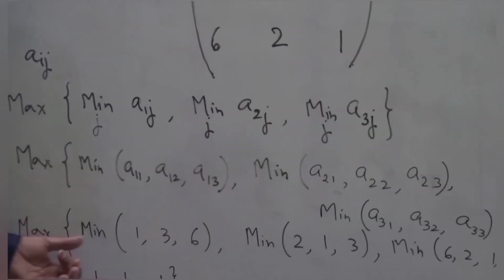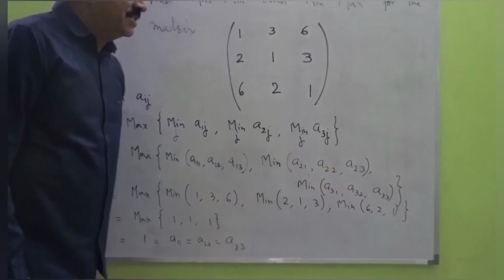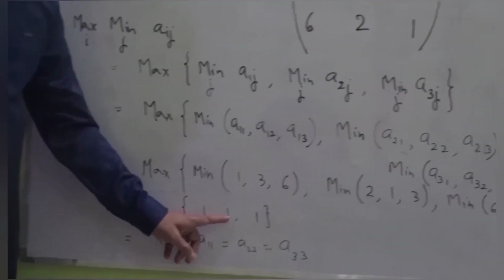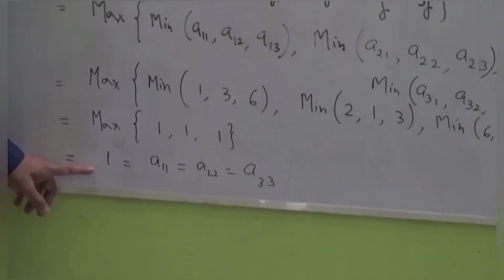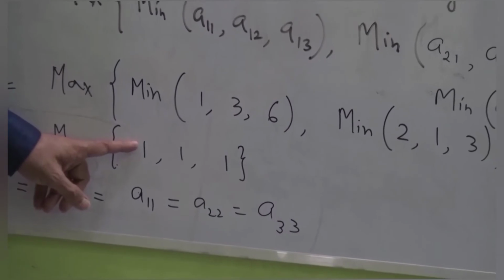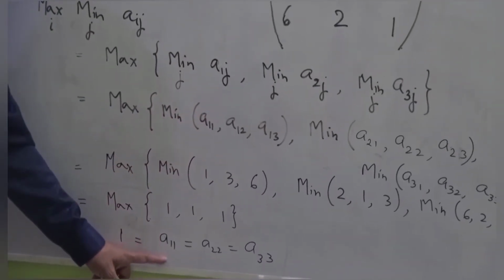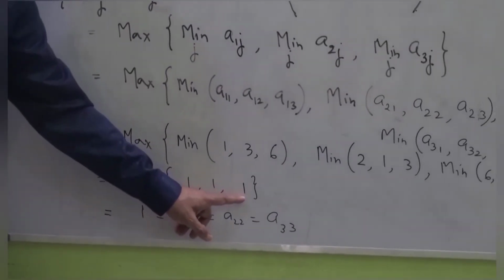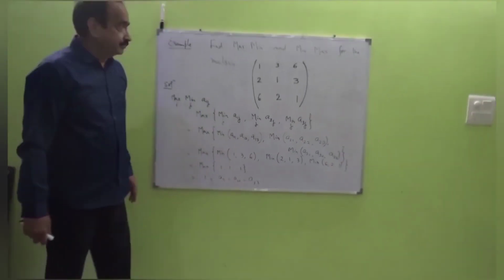Substituting the values, row-wise we get 1, 3, 6, then 2, 3, 1, and 3, 6, 2, 1, and the minimum in each is 1, 1, and 1 respectively. Their max will be equal to 1. This 1 has come from A11, and this one is also from here, as well as from here, so it's A22 and A33.